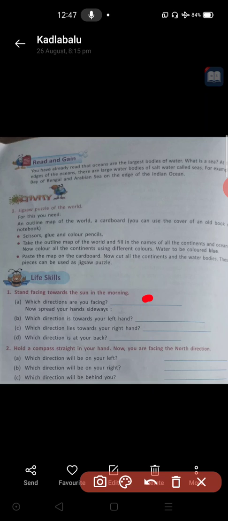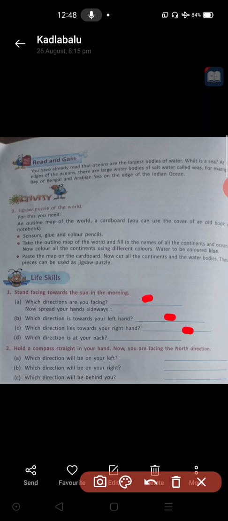Second one, which direction is towards your left hand? Now you show your left hand. Towards your left hand, you just tell which direction it is. When you are facing the sun in the morning, and on your left side, which direction is there, you mention in that second column. And now your right side, right hand, which direction is it? You have to mention that in the third blank. And in the fourth blank, you mention which direction is at your back side.